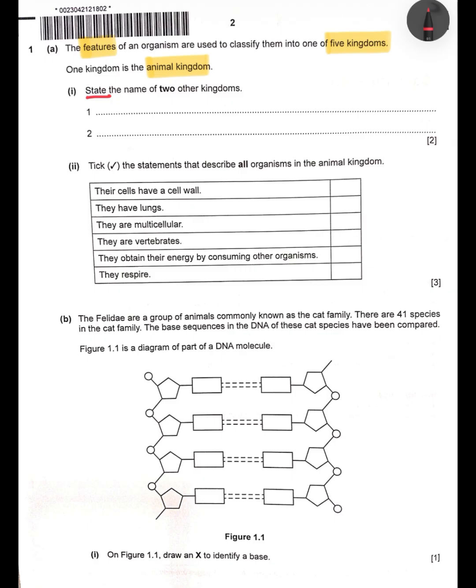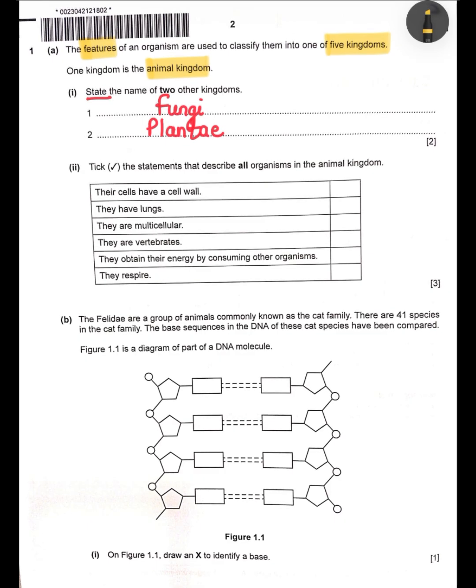So the name of the other two kingdoms would be fungi and plantae. Okay, you could even write protoctist or bacteria because those will form the 5 kingdoms. Moving on to the second part of the first question.